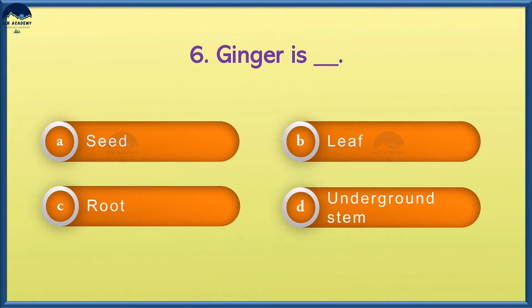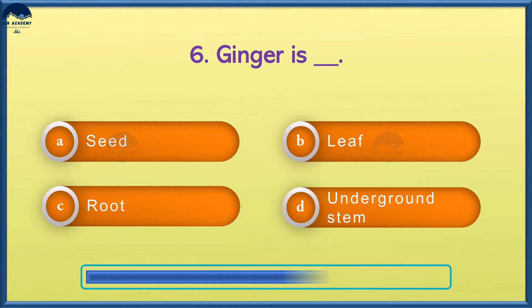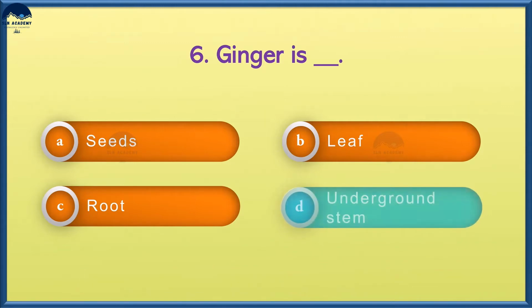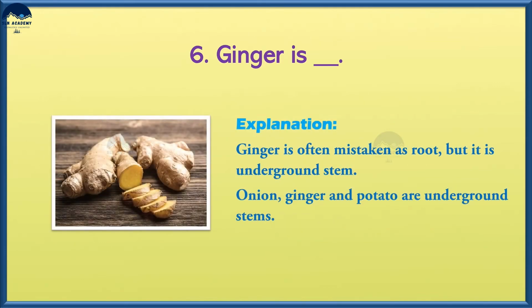Ginger is option A, seed, option B, leaf, option C, root, and option D, underground stem. And the answer is option D, underground stem. Ginger is often mistaken as root, but it is underground stem. Onion, ginger, and potato are underground stems.